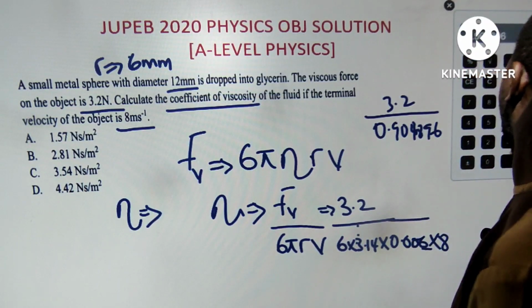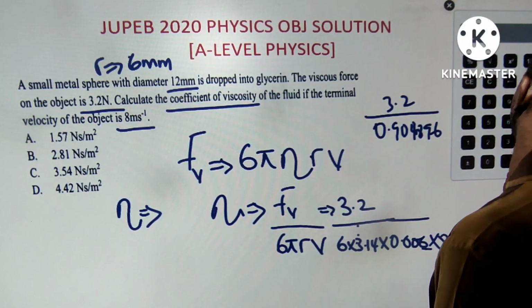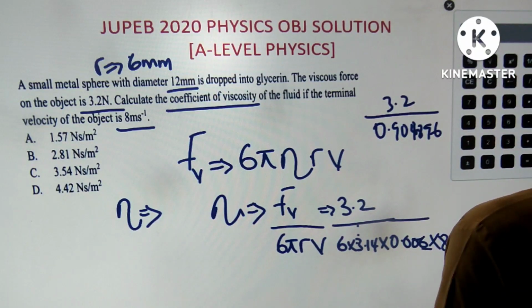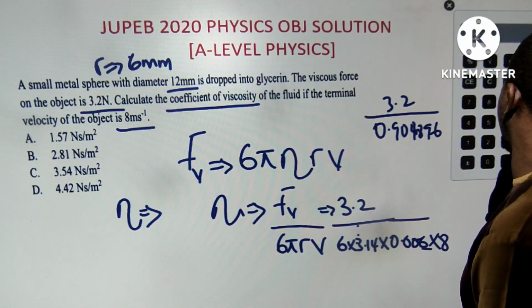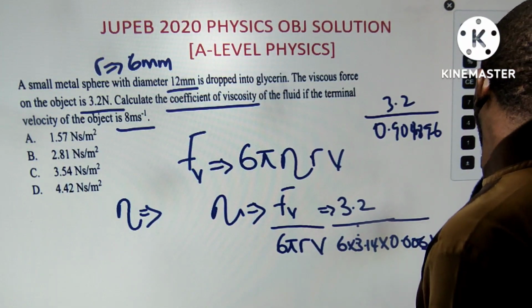So hopefully we don't make any mistake. 3.2 divided by, where's my division sign? This one? Is this division? Yes. Divided by, well, I don't know this type of calculator.